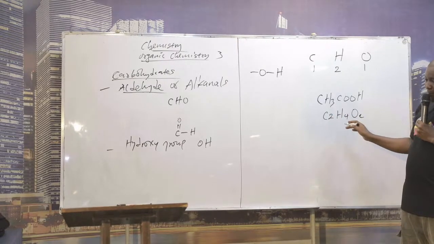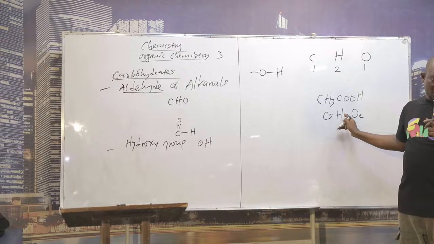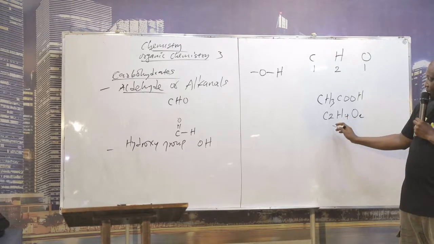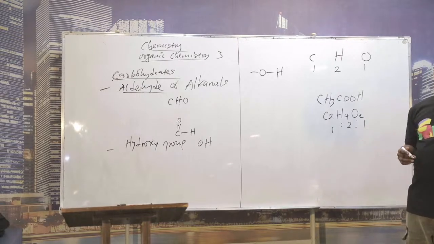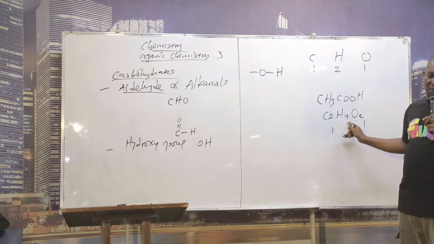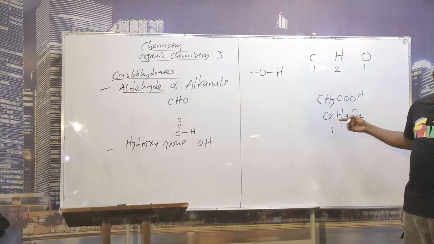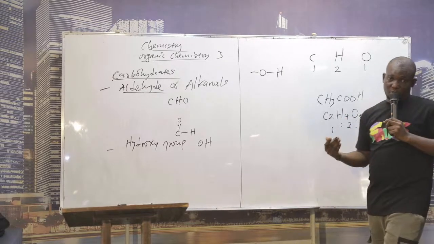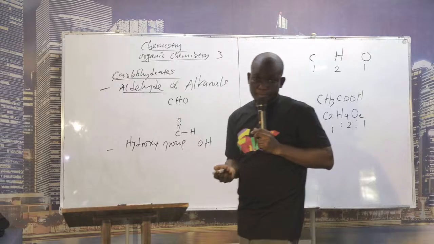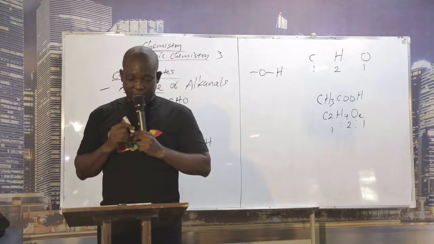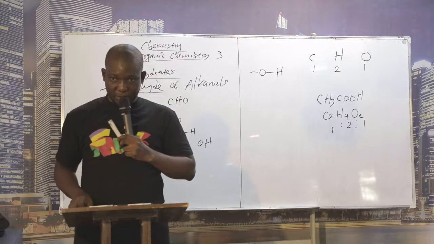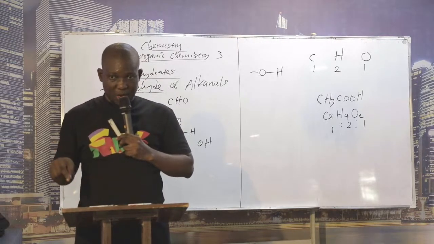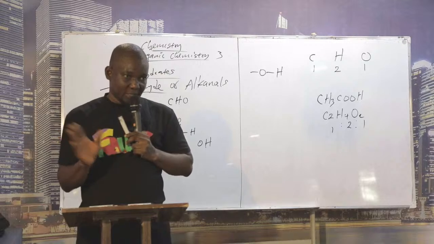The empirical formula of this organic compound is the same as 1:2:1. Does it mean that this compound is a carbohydrate? It is not, but it has the ratio 1:2:1. From the definition, it simply means that any compound with carbon 1, hydrogen 2, oxygen 1 is a typical carbohydrate. That is what the definition means.